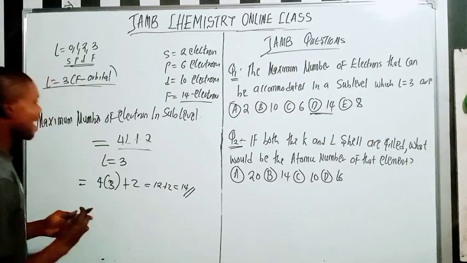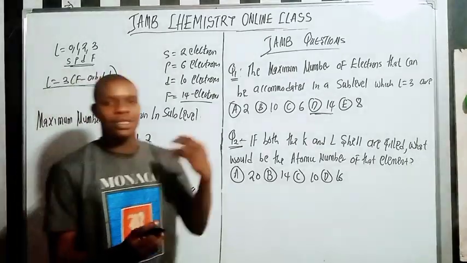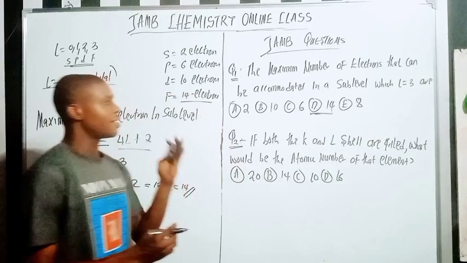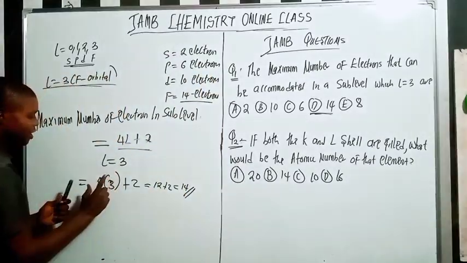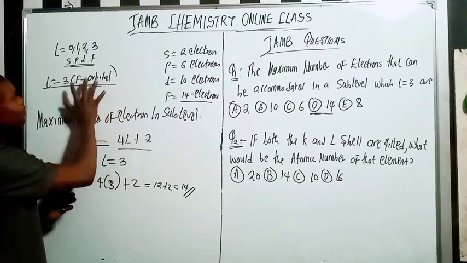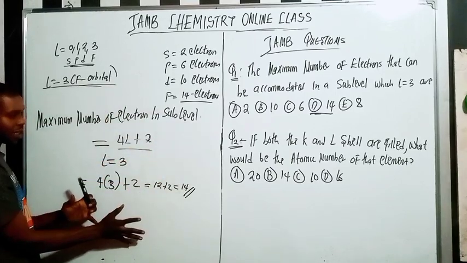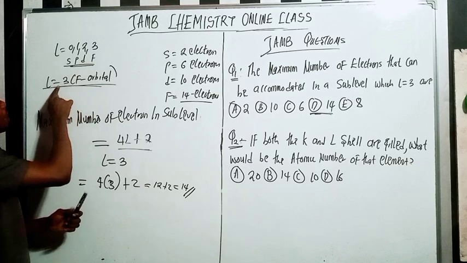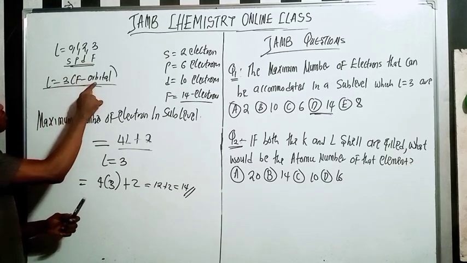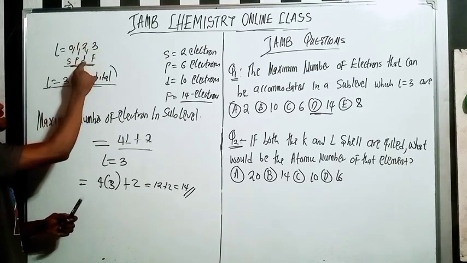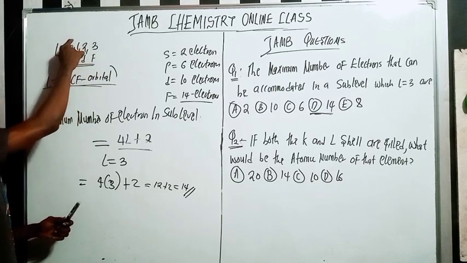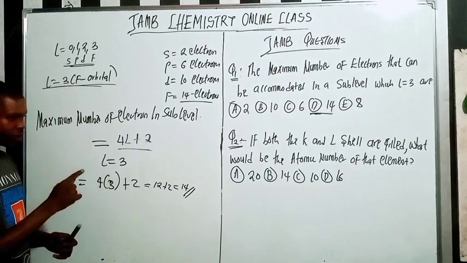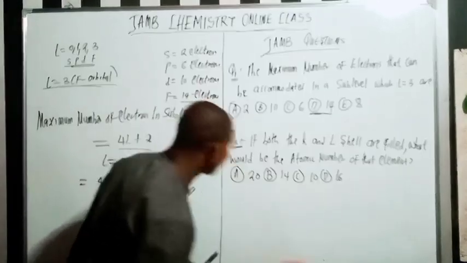Now let us say my L is equal to 0, because L starts from 0 to 3, or 4, 5, right? Let me just confirm this for you here. If I'm talking about 3, I'm talking about the F orbital. If I'm talking about 2, I'm talking about the D orbital. If I'm talking about 1, I'm talking about the P orbital. If I'm talking about 0, I'm talking about the S orbital. Do you understand?